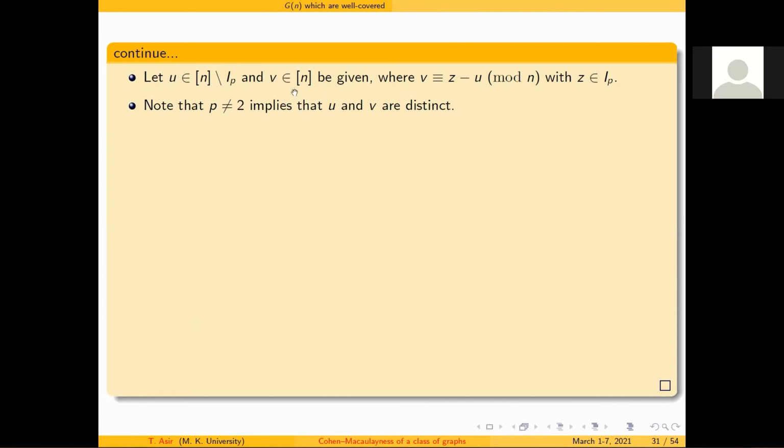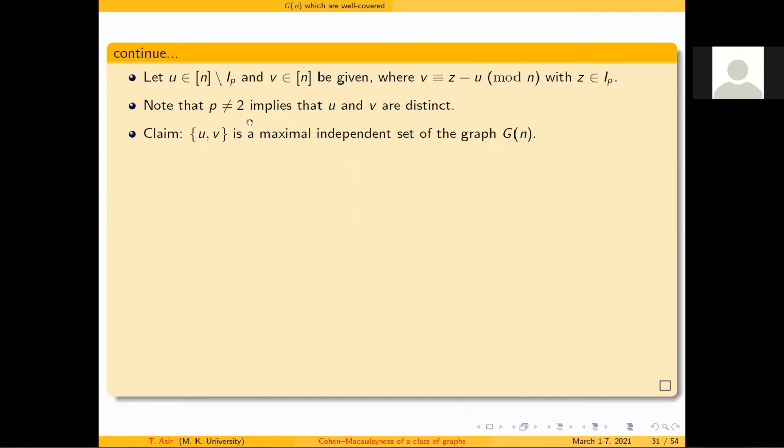And again, what is this v? I can consider this v in terms of u, like z minus u mod n. Since z is in IP and u is in n different from IP, this v is always in the vertex set. Next, since p is not 2, this u and v are always distinct, which means I have two different elements.